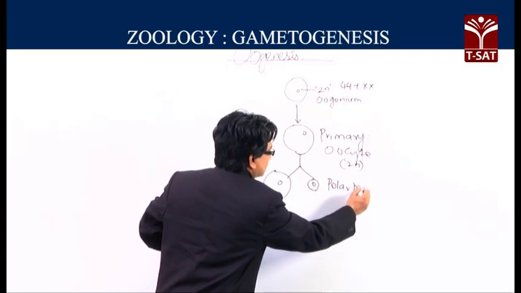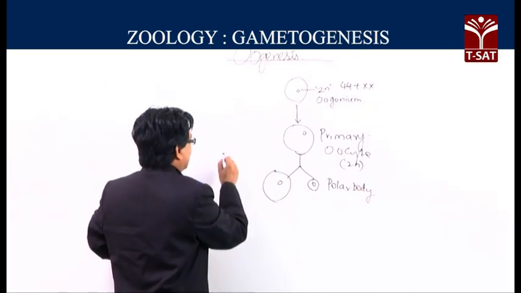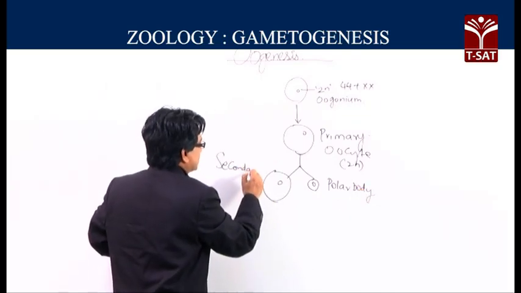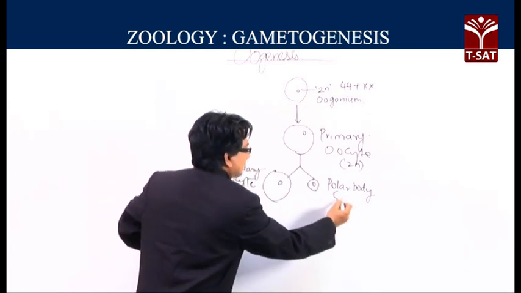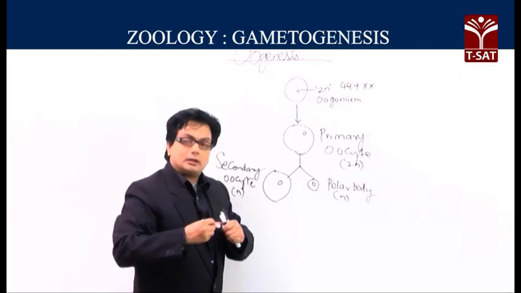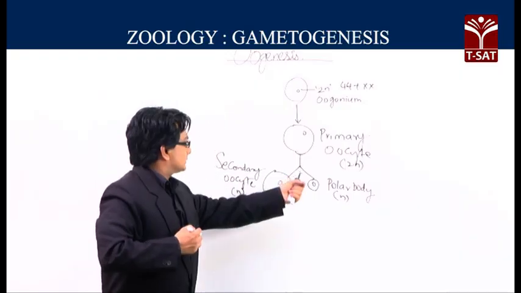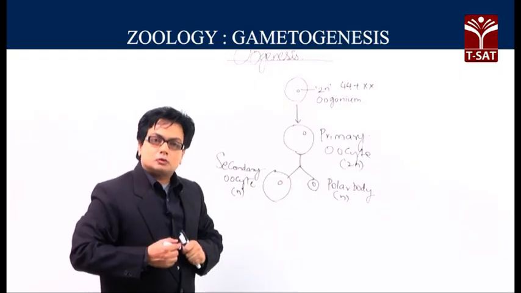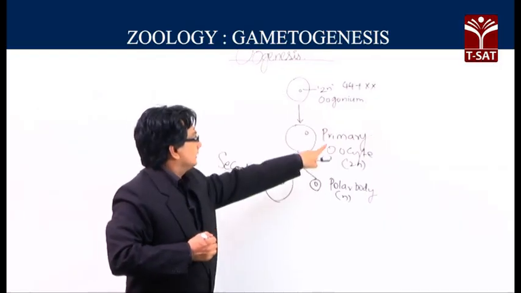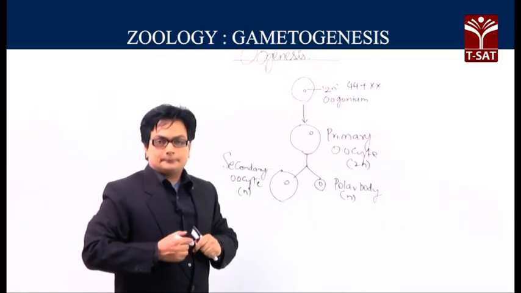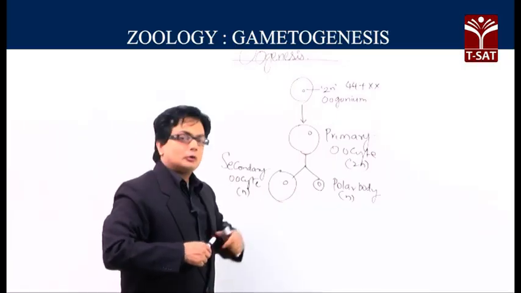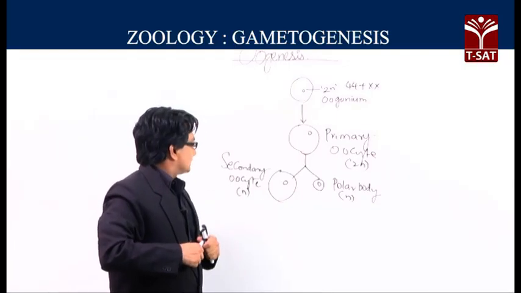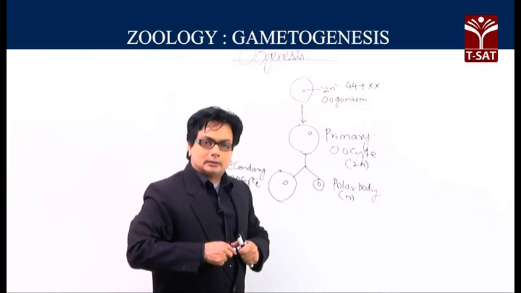Now, this is what is called a polar body and this one is called the secondary oocyte. Both are haploid. What is to be noted is the polar body is haploid, secondary oocyte is also haploid. That means the primary oocyte after meiosis 1 will produce 2 haploid cells called the secondary oocyte and the polar body.